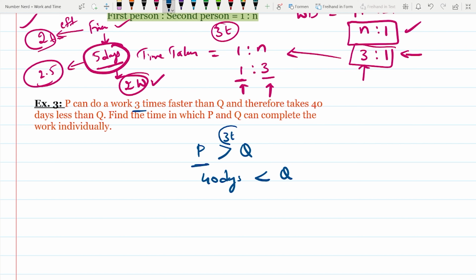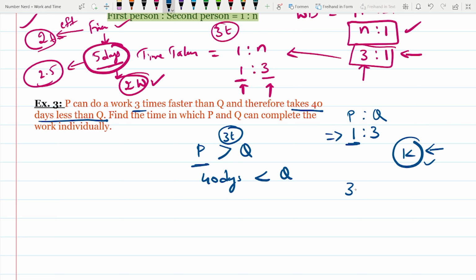So the efficiency is 3 times, then the time taken by them will be 1:3, because it is reversed. P is more efficient, so the smaller number goes to P, and Q is less efficient, so 3 goes to Q. Then let's take a constant K. Suppose the time taken is K days, then 3K, the time taken by Q, minus 1K, the time taken by P, gives 2K. The difference will be 40 days according to the question.